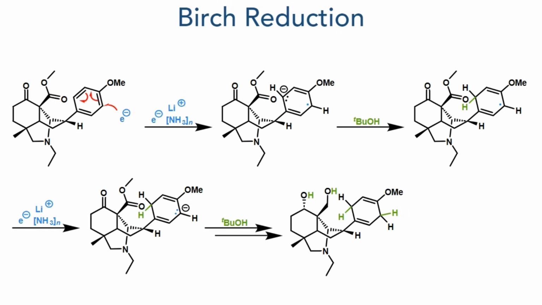In the next step, they carried out a Birch reduction. Lithium metal was dissolved in ammonia, and this generates solvated electrons. As the ring bears an electron-donating methoxy group, the electron first adds to the ortho position, producing a negative charge on the meta position. This is protonated by tert-butanol, and the radical at the ortho position is further reduced by another electron, once again forming an anion that is protonated by tert-butanol to generate a cyclohexadiene. These conditions also reduce the ketone and the ester groups, producing 2 alcohols.